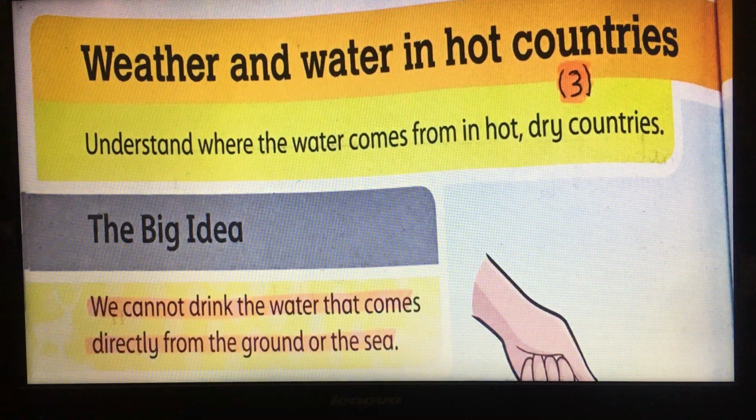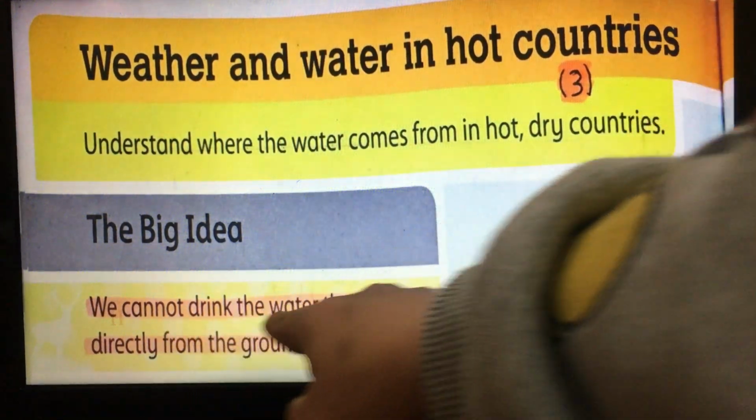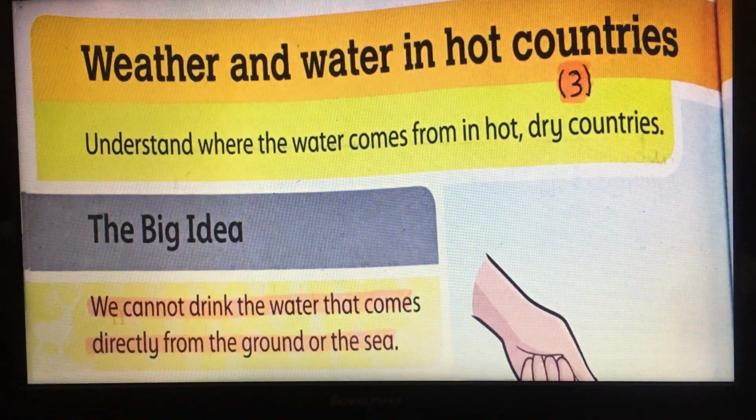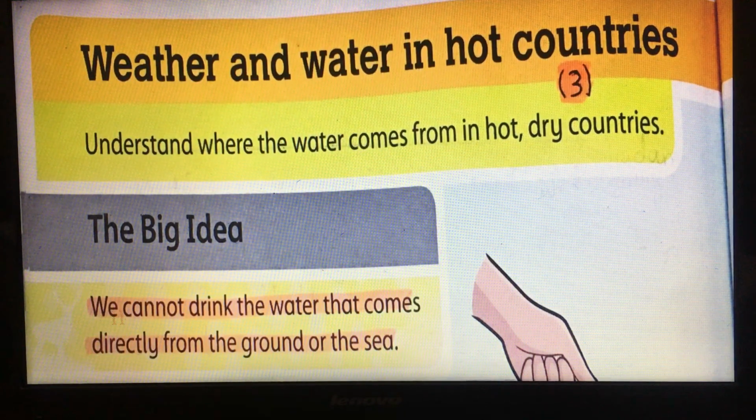So if we want to use groundwater or seawater, we have to clean this water before using or drinking. But we can drink the water which comes from rainwater. In this lesson, we are going to learn how to clean the water.